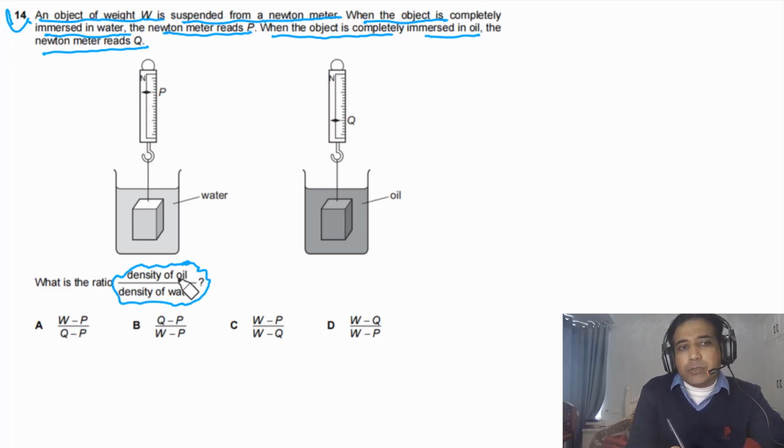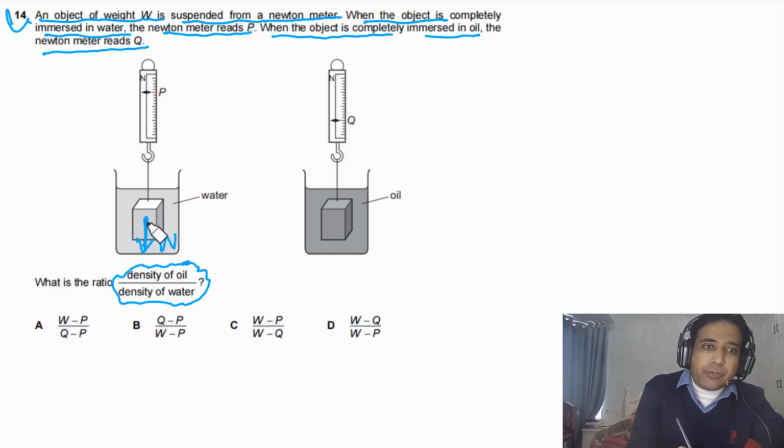So in order to answer this question, first of all, we have to look at the forces acting on this object. So at this point, the weight of the object is acting vertically down. So we can say W is the weight of the object. And there is upthrust on this object that is acting vertically up.